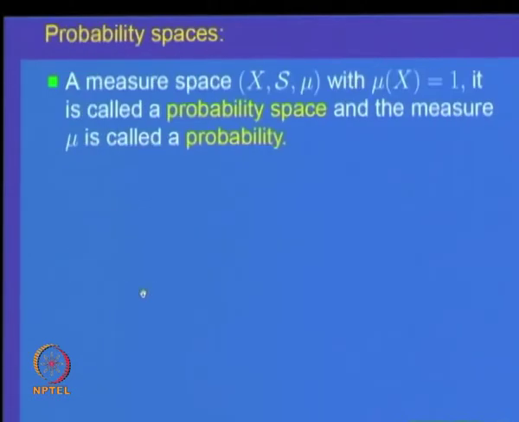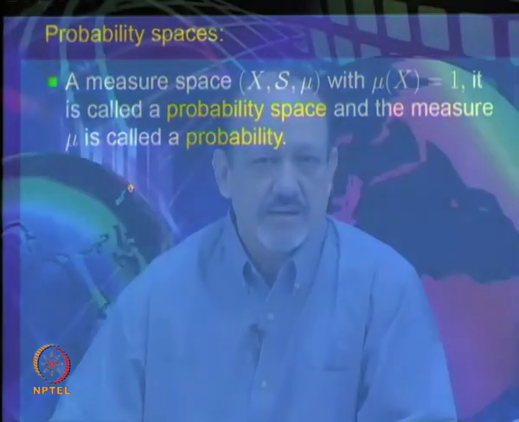So, this is the process of extension theory. The process of extension theory gives us ways of constructing triples which are measure spaces. At this point, it is worth mentioning there are measure spaces of importance in other subjects called probability theory.